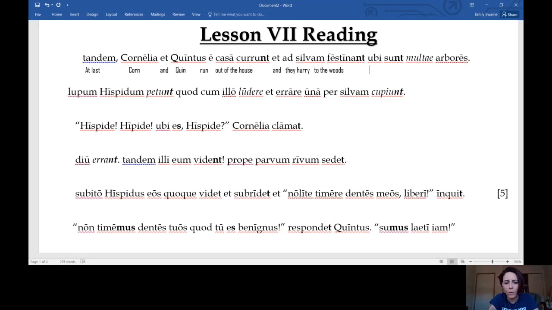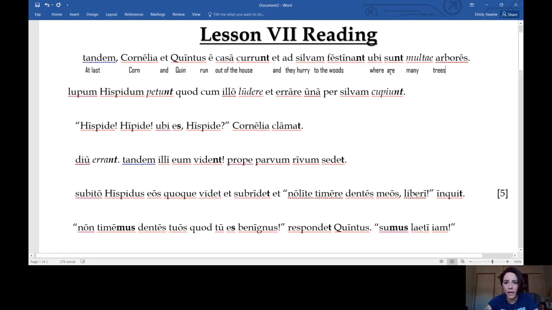Ubi. Ubi can mean when, ubi can mean where, but most of the time when ubi occurs, it's really going to mean where. Now, sunt. I want everybody to notice that sunt occurs right at the beginning of this clause. When sunt occurs at the beginning, we can usually translate it as they are, there are, and here we can't say where are many trees.